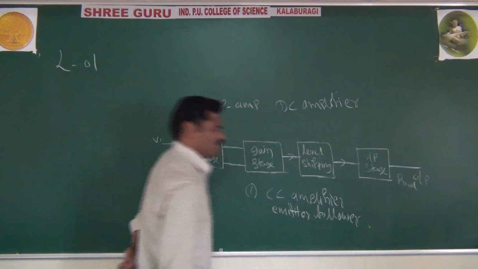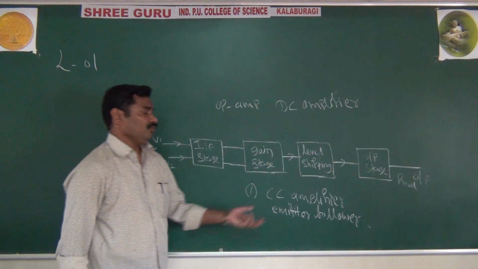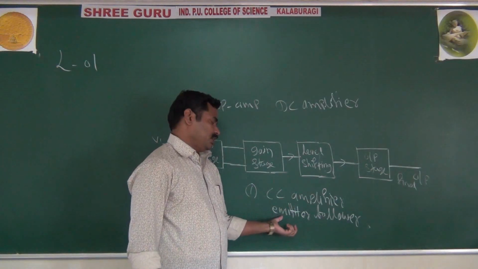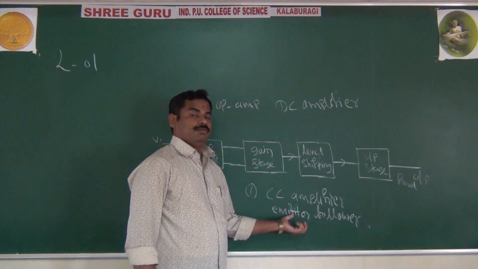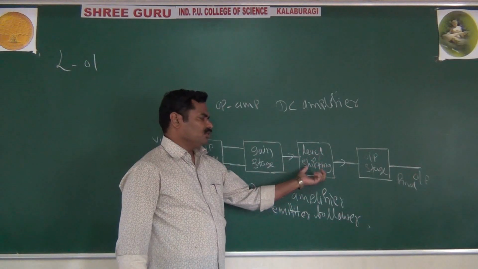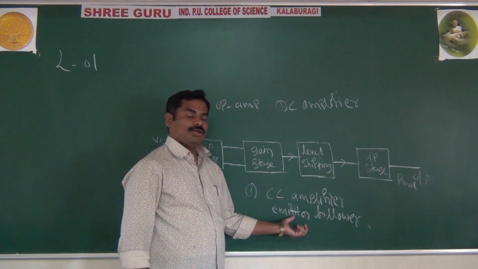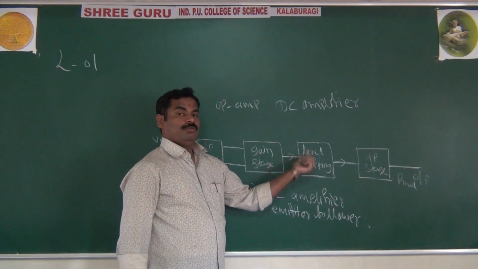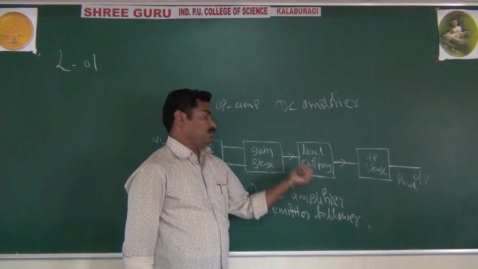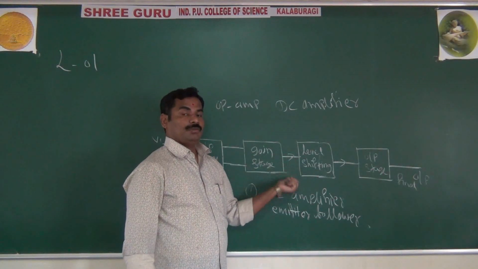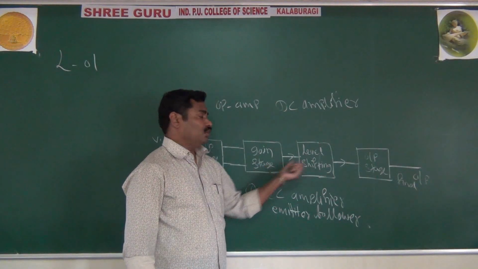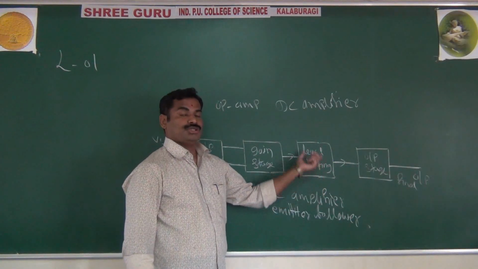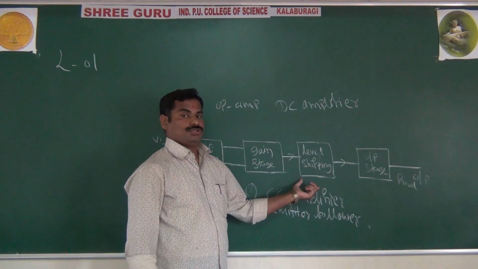The emitter follower is also called a buffer amplifier. And why do you use the CC amplifier or emitter follower here? Because it gives a high input impedance. That high input impedance will protect against the loading effect of the previous stages. It is also used as a constant current source.